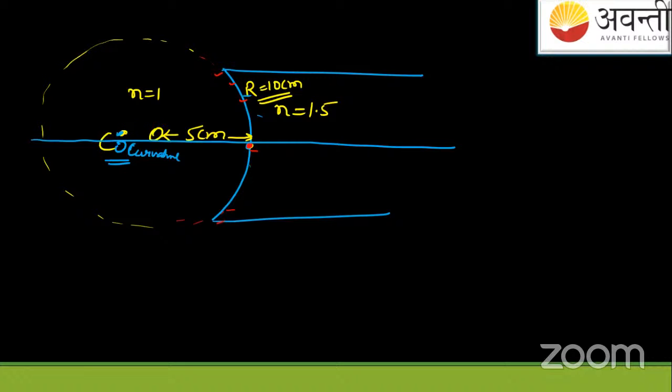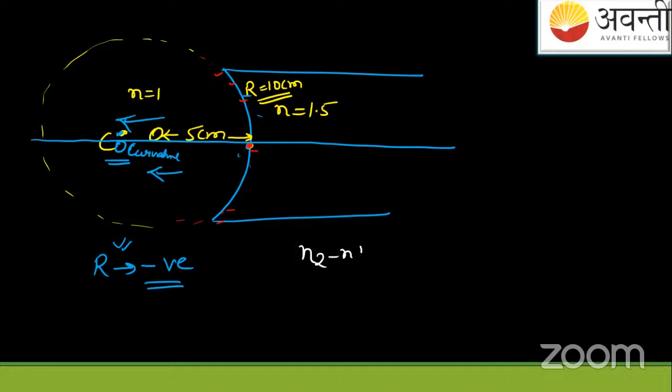Simple. If the center of curvature is located at this side, the radius of curvature, of course, will be located at this side only. So we can see from here that the radius of curvature comes out to be against the object rays, it is negative. Or you can take the origin here with conventions. Some people like to do this, but you also have to check the object. It's the best thing to also check the object and put the values. Always you will get the right answer. Now simple, apply the formula and the answer is in front of you.